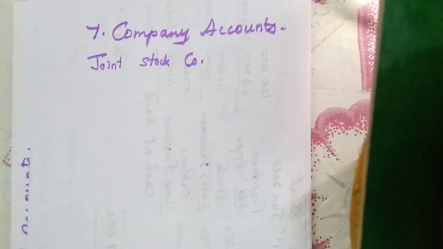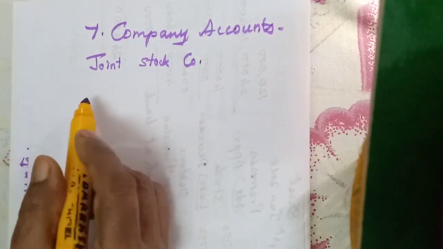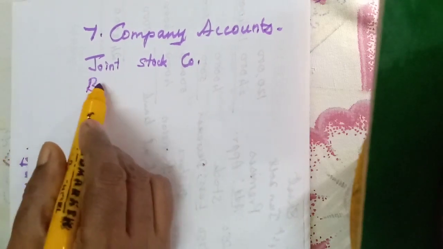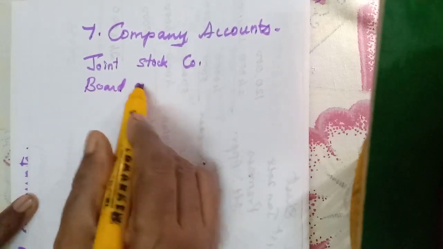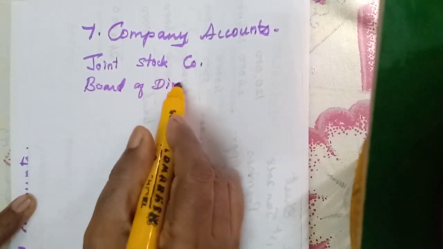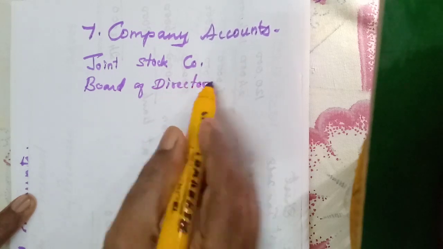Hundreds of people can invest money in the company form of organization, and the management is given to a specific group, that is called the board of directors. The managing people are elected by the company shareholders. The board of directors only will manage the organization.